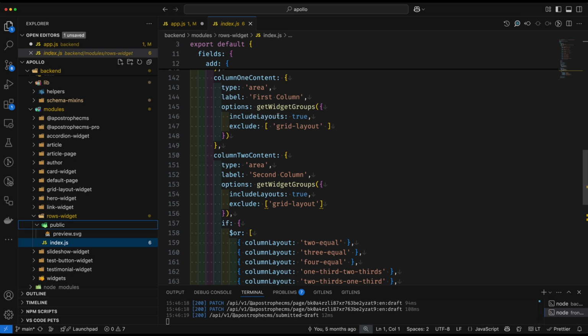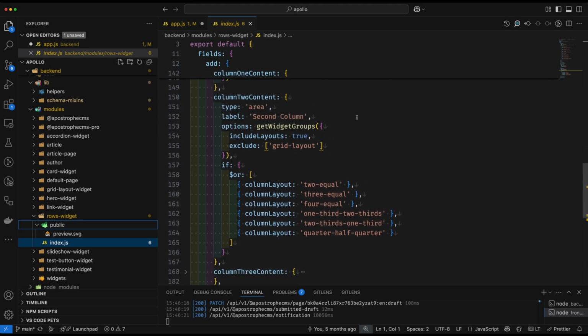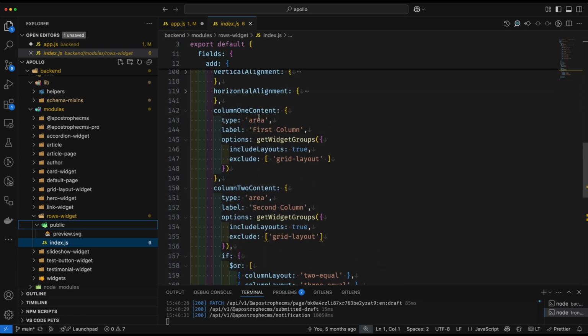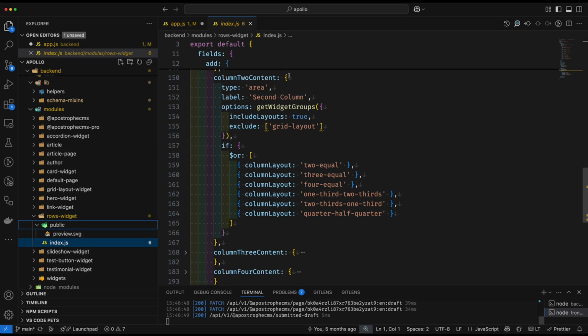So before I jump over to this helper function, let's take a quick look at how we regulate which columns, which areas are added or shown to the content manager. Basically, column 1 content is always going to be displayed. They're always going to have at least one column within their row. But what if they select 2 or more? Going down to the next one, column 2 content, we can see that it has much the same setup up here, but it also has this if block. The if conditional block is going to control when that particular schema field is shown to the content editor.